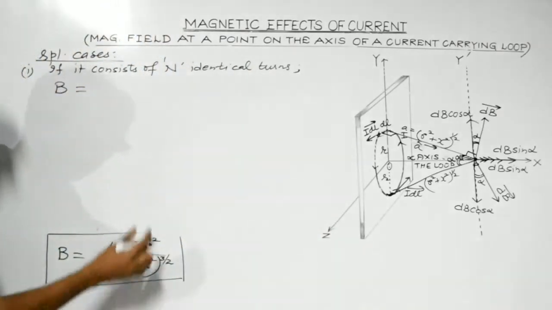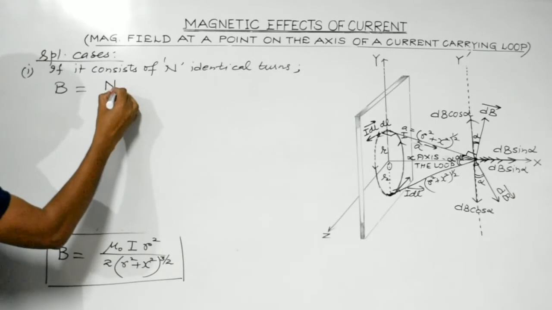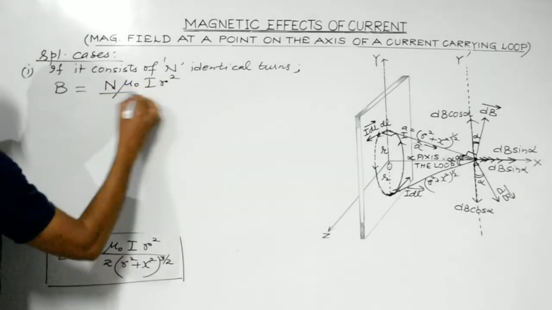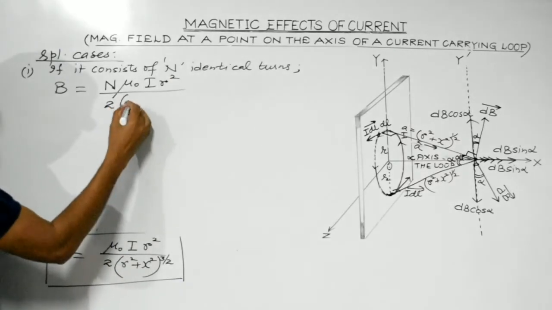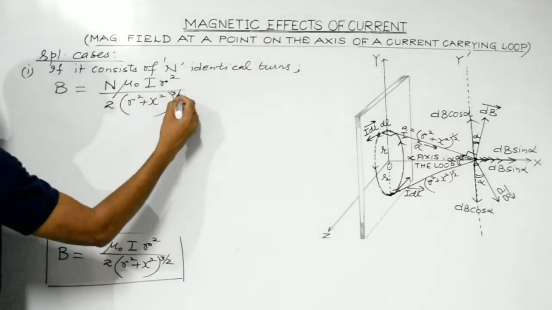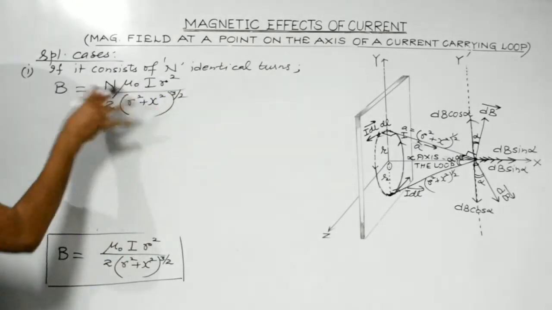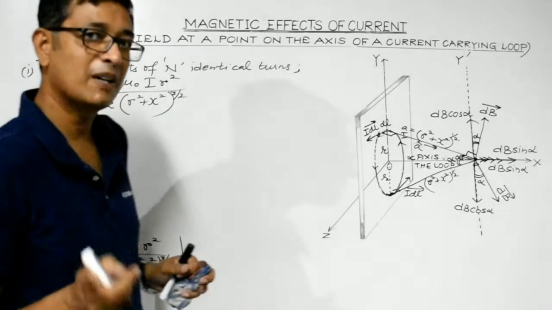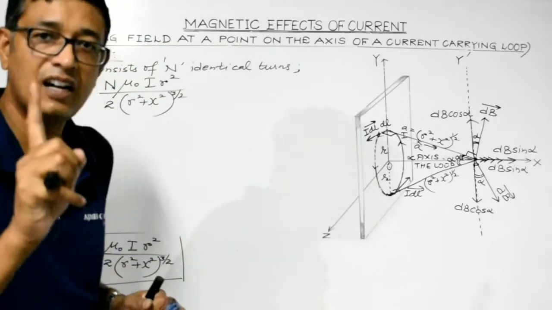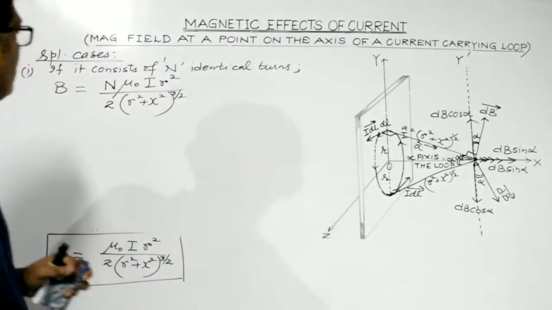So this is the formula, n times of this. What we get is n mu naught I r square divided by twice r square plus x square to the power 3 by 2. This is the formula for the magnetic field at a point on the axis of a current carrying loop consisting of n identical turns.